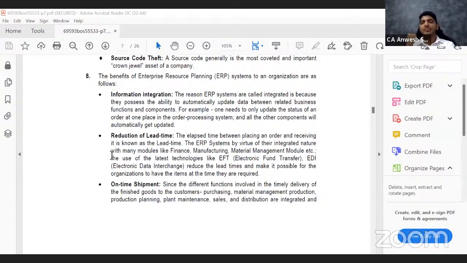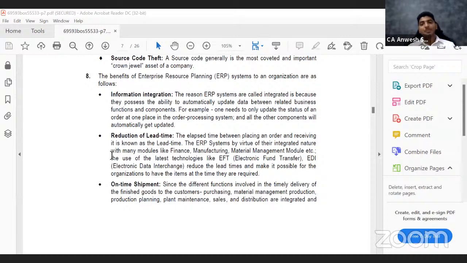Or else what will happen? He will say, sir, I'll reply to you shortly, and hang up the phone. He will go talk to the inventory person and ask how many calculators there are. But if he opens his software and it readily tells him we have 130 calculators, he can readily tell the customer that we have the stock. So it reduces the lead time.